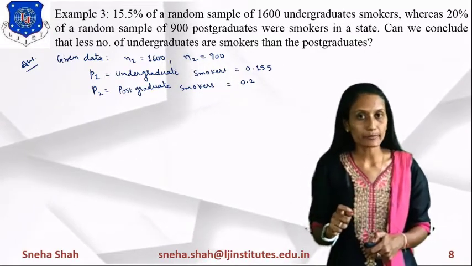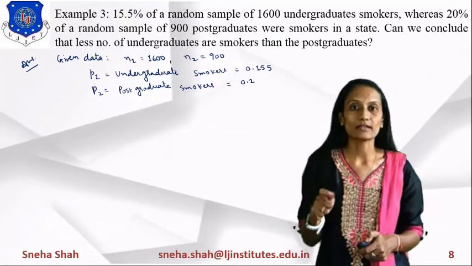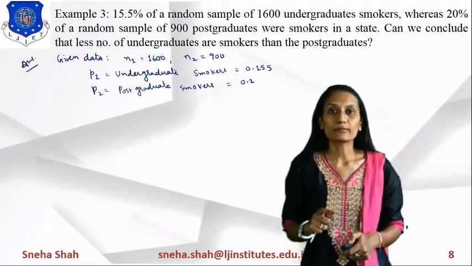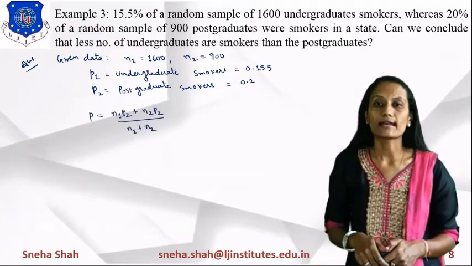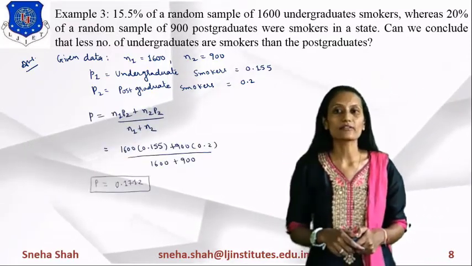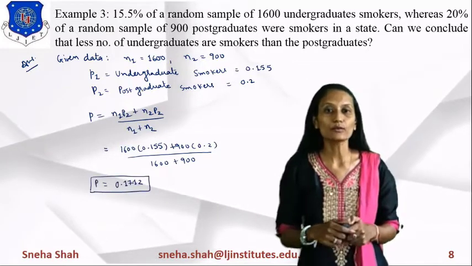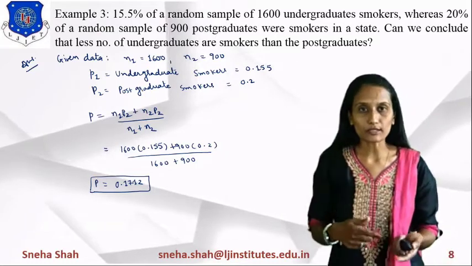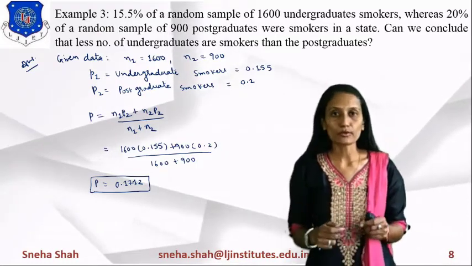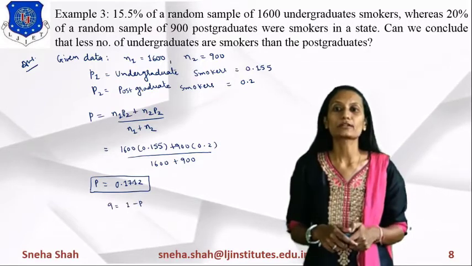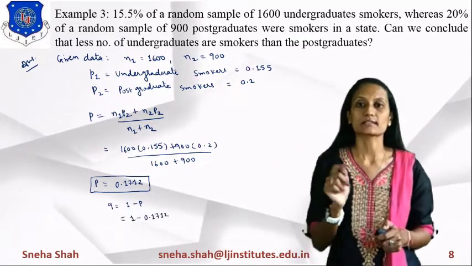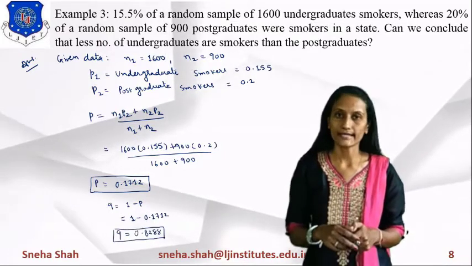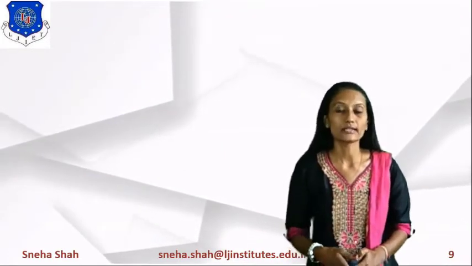So what is the equation of p? The equation of p equals (n1 p1 plus n2 p2) upon (n1 plus n2). Now if we put all these values in this equation and solve it, its answer equals 0.171. Now as you know, the value of q is the complement of p. So q equals 1 minus p, and if we put in the value of p and solve it, the answer of q equals 0.8288.